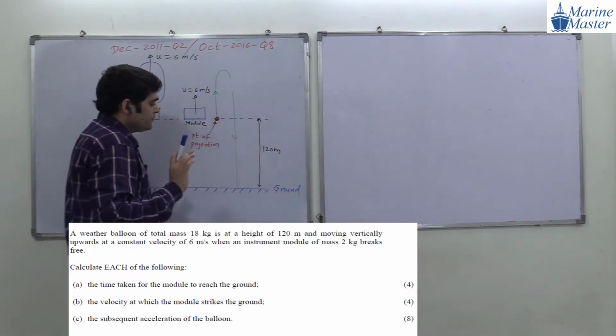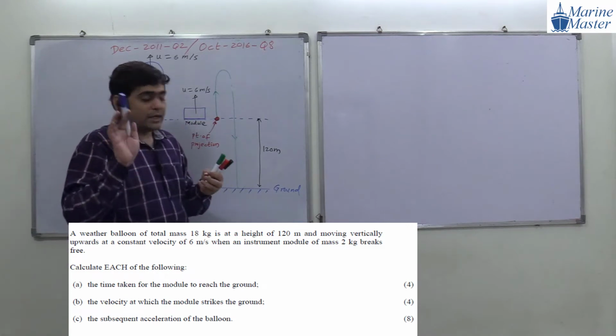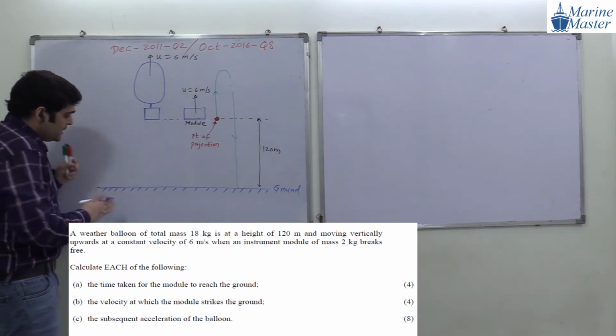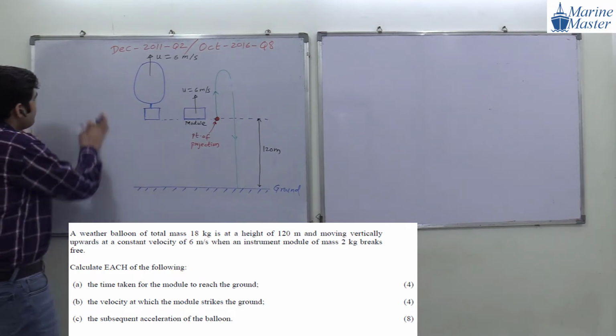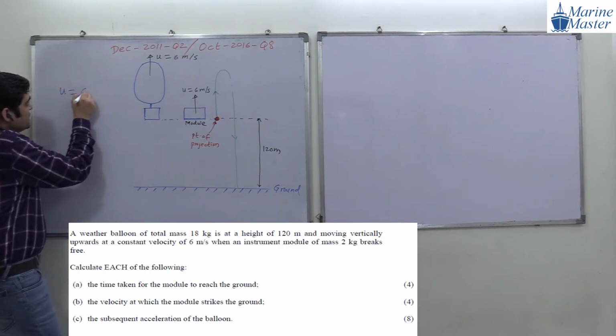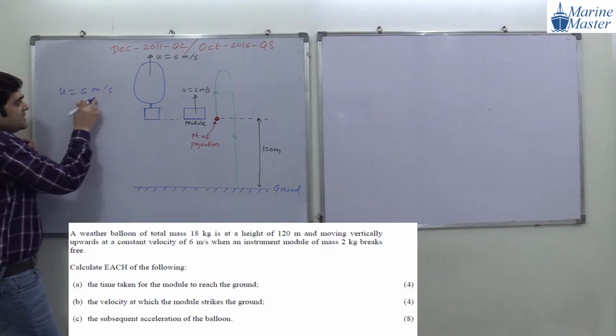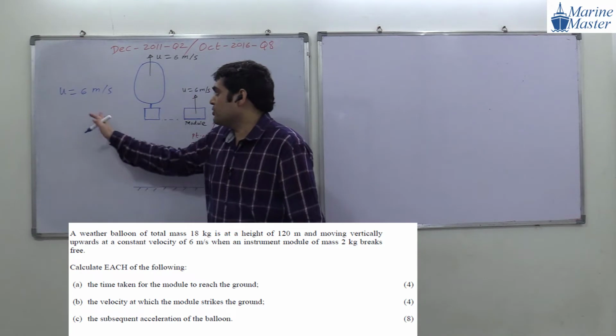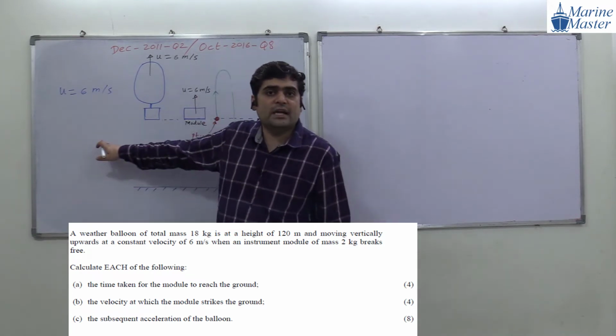Try to see the scenario. So here, this is water. Now, what will be the initial velocity? 6 meter per second. This initial velocity is positive. Why is it positive? Because it is in upward direction.